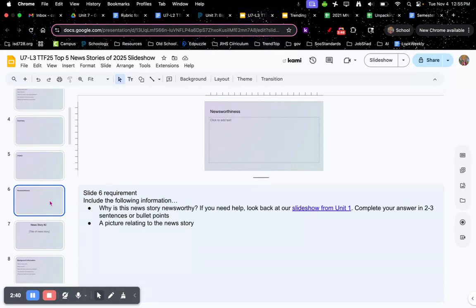Slide number 6, you're going to include the following information. Why is the news story newsworthy? If you need help, look back at the slideshow from Unit 1. You're going to include your answer in 2 to 3 sentences or bullet points and a picture relating to your news story.